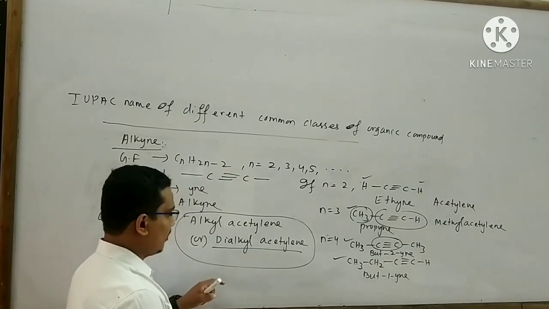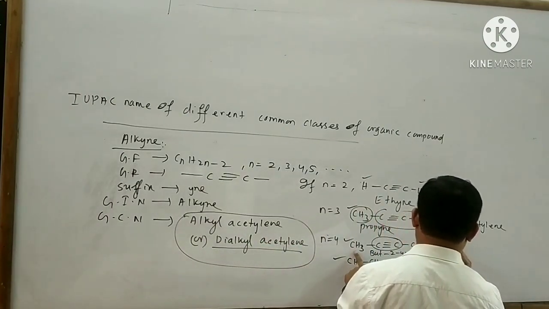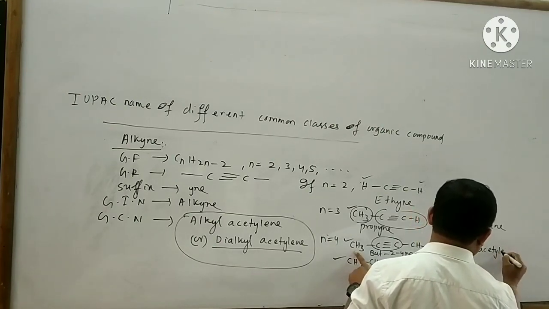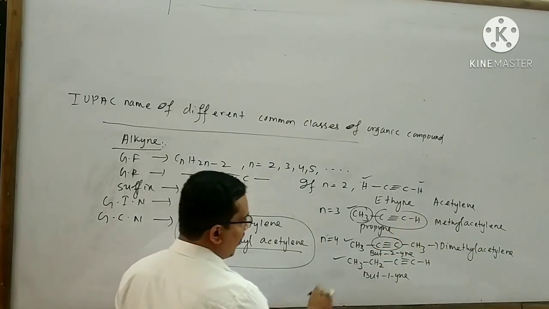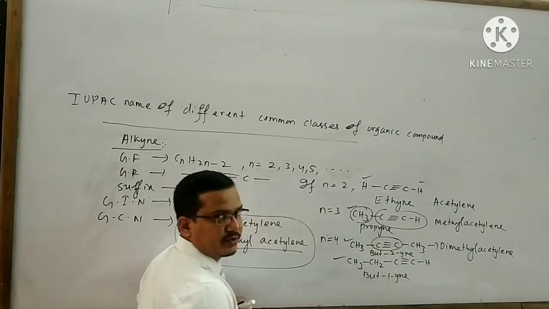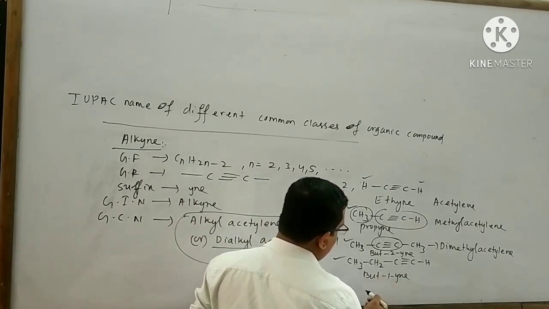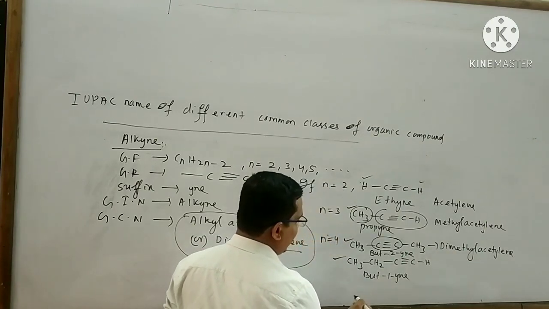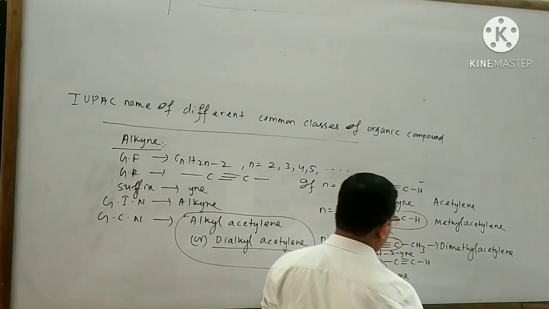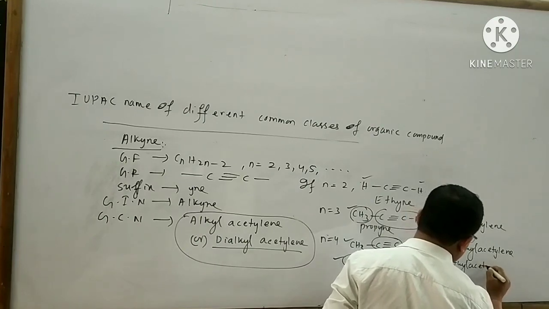General common name. That means I can write the name of this compound as dimethyl acetylene. If I want to think about this organic compound, one hydrogen atom is removed from the acetylene. This hydrogen atom is replaced by an ethyl group. So the name of this organic compound is said to be ethyl acetylene.